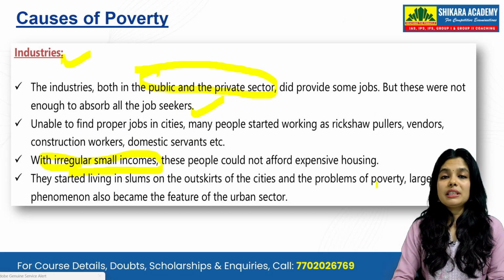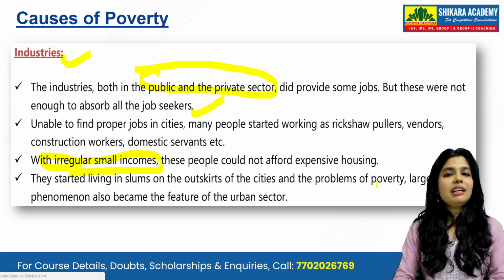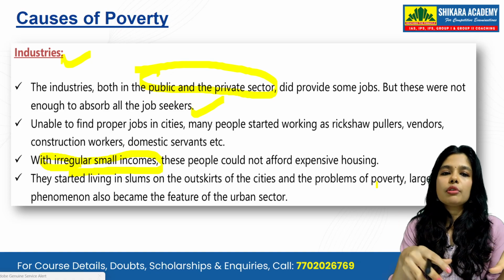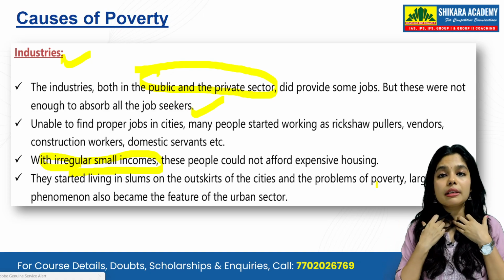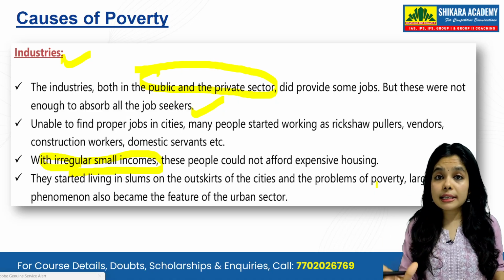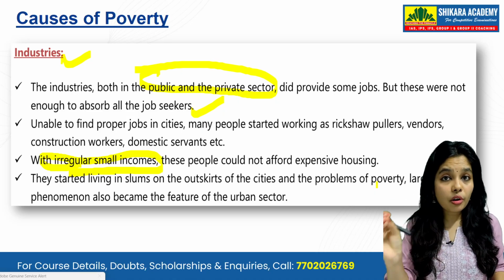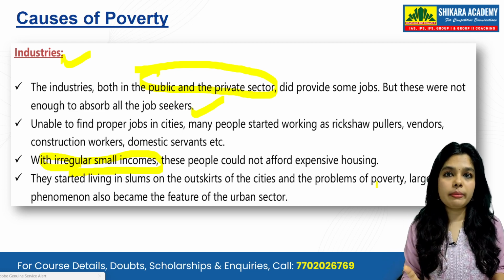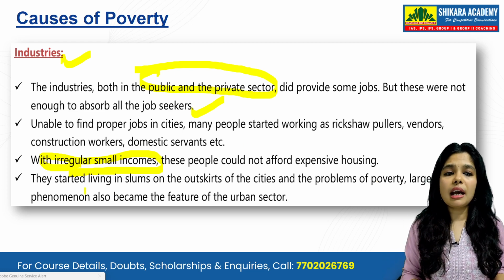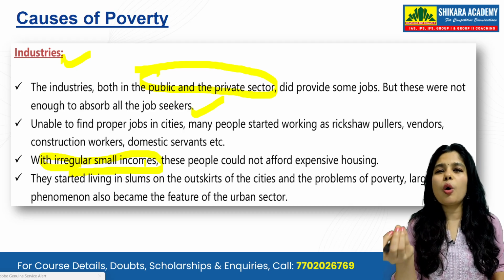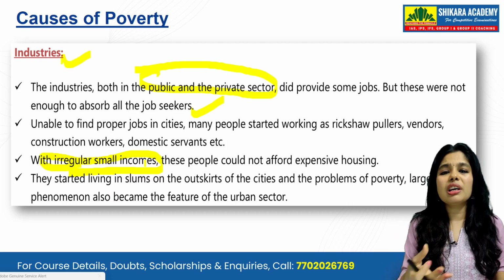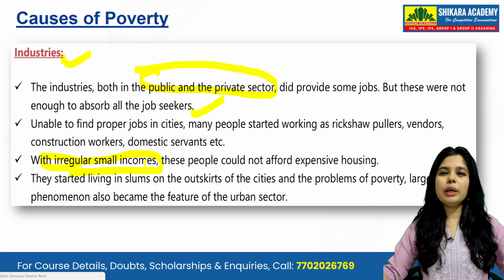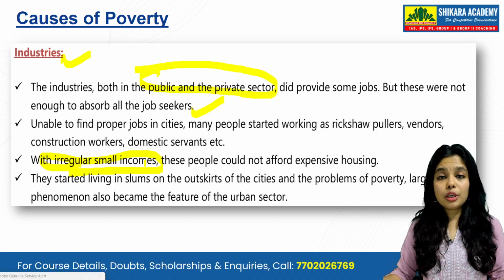Another cause of poverty is industries. When industries developed, students, there was a lot of public sector and private sector, but a lot of people were not skilled. When people are not skilled, they will not get jobs in industries, right? So they started doing irregular small-income work, daily wages, construction work.